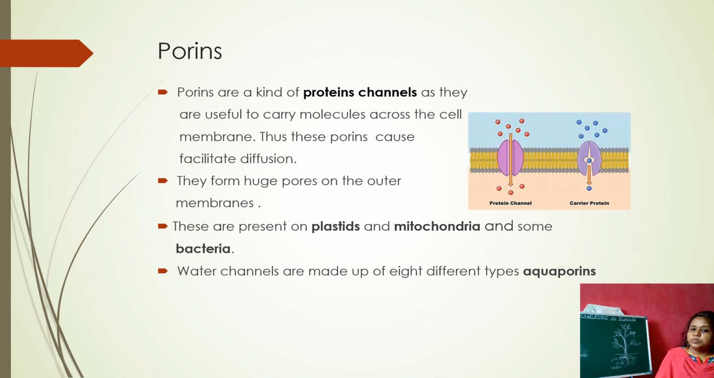They form huge pores on the outer membrane. The name itself, porins, means they form pores on the membranes. To carry these substances, these proteins have some pores on them. And porins are usually present in plastids and mitochondria, and also in some bacteria. And not only porins, there are also aquaporins, which are called the water channels. Water channels are made up of 8 different types of aquaporins.